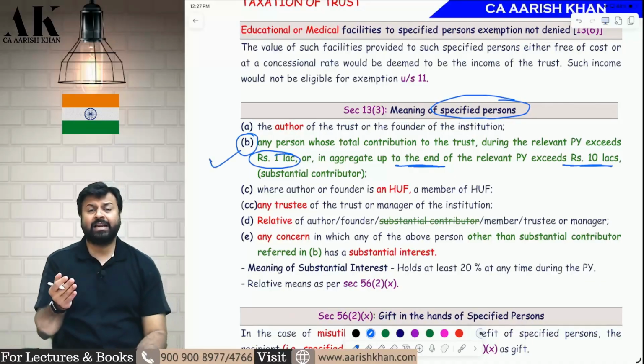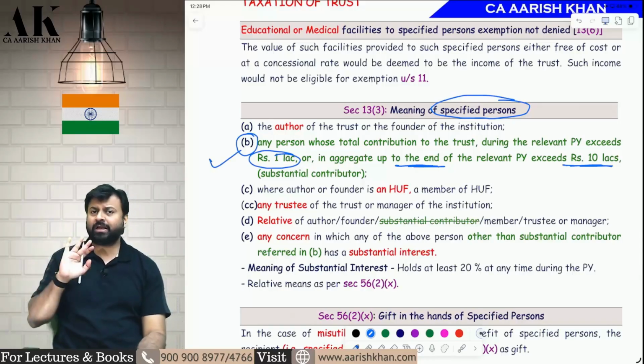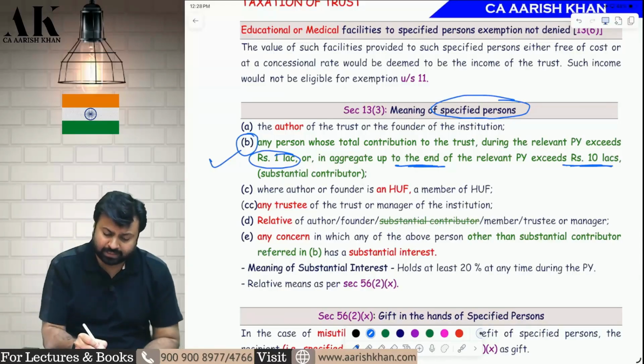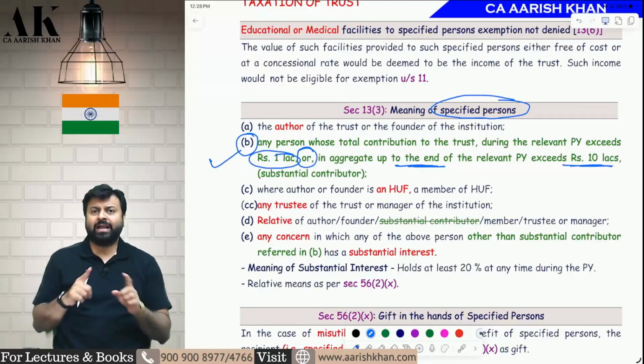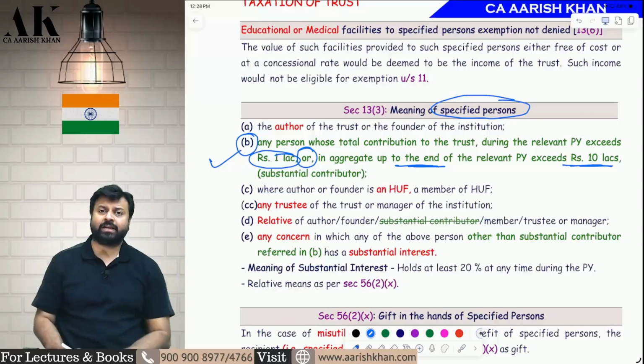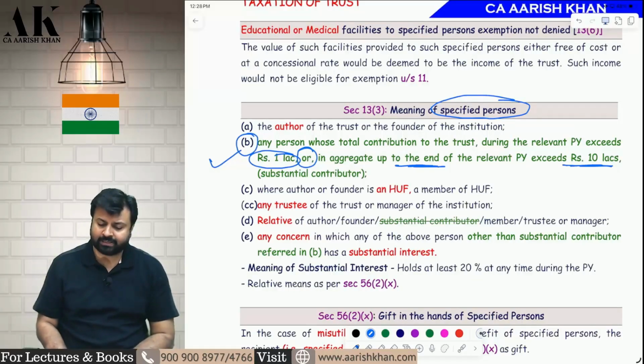Whatever is getting fulfilled is okay. Both the conditions are not required. There is an or in between. Either current year donation should exceed 1 lakh or aggregate donation should exceed 10 lakhs. I hope it is clear.